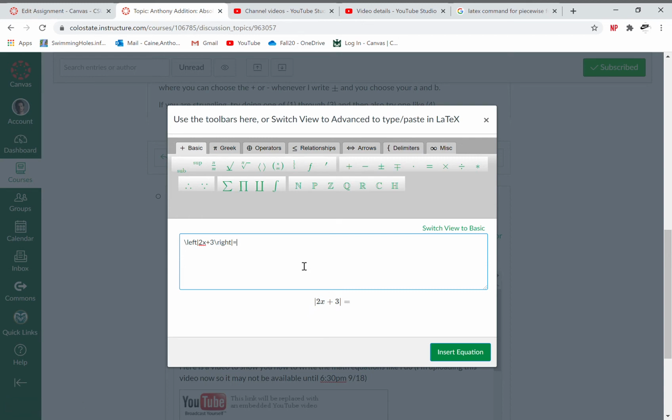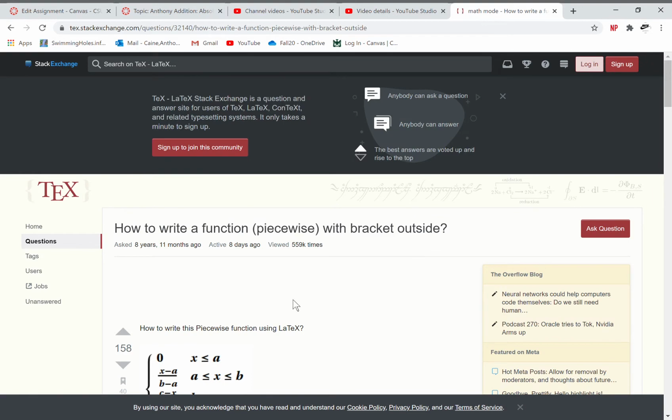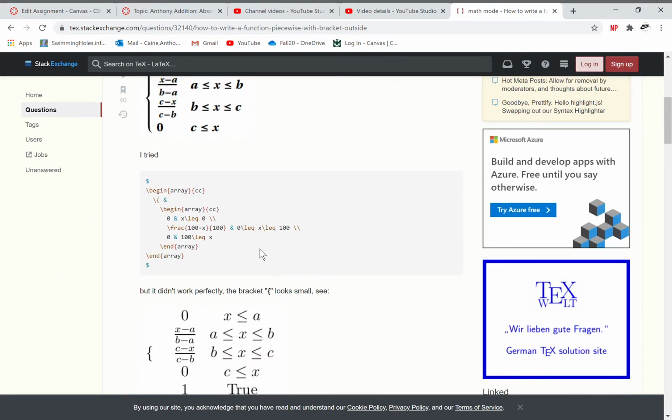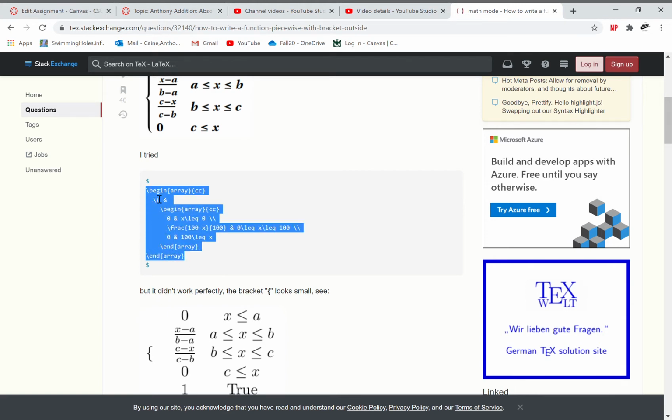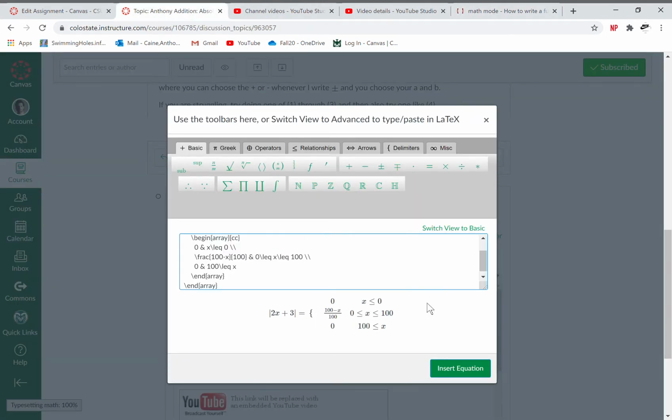So this is something called LaTeX. If I want to write a piecewise function in LaTeX and I just want to know how to do it, instead of searching how to write piecewise function in Canvas, you search LaTeX command for piecewise function. There's an entire TeX Stack Exchange, and they say, here's an example. You might say, that's so gross. Don't worry about it. We're going to copy it from begin array to end array. We go over here, we hit it, and bang, it's looking like something.